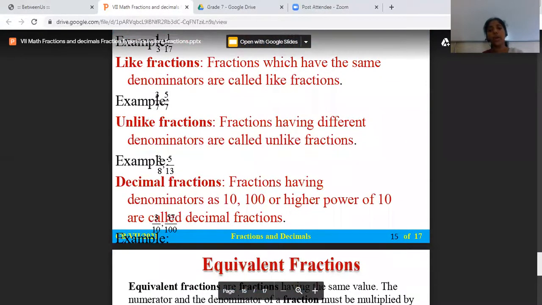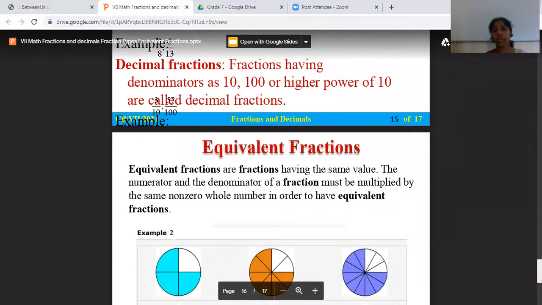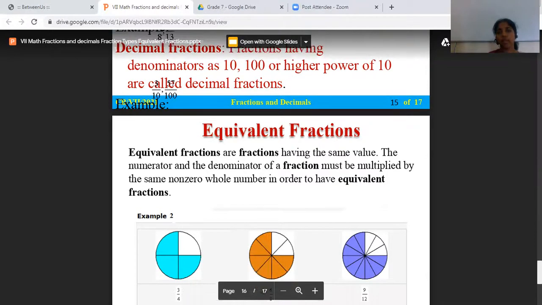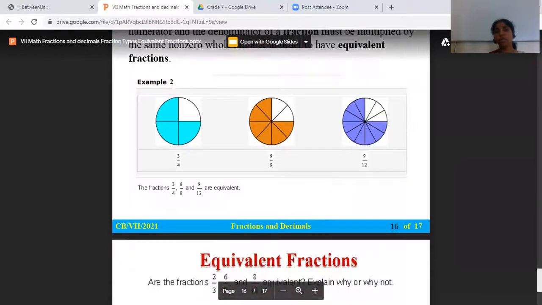Next is the equivalent fractions. You take two fractions and you compare and convert. Equivalent fractions have the same value. The numerator and denominator of the fraction must be multiplied by the same non-zero number.